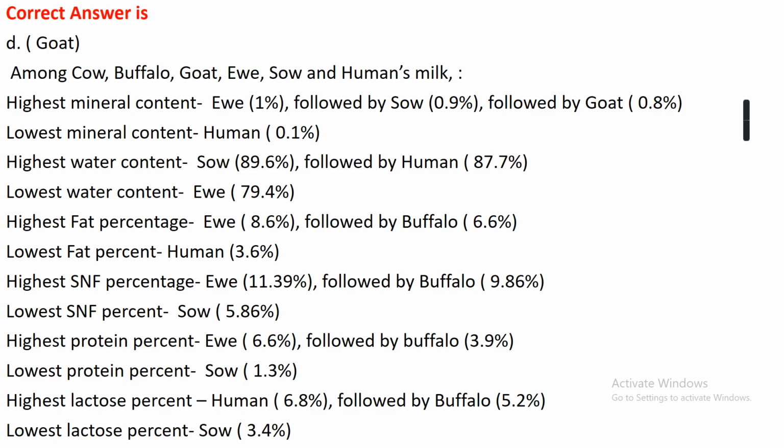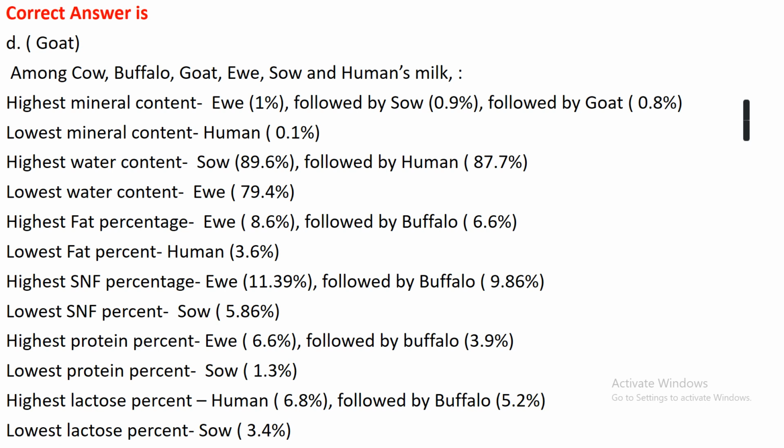Among cow, buffalo, goat, ewe, sow, and human milk, the highest mineral content is present in the milk of ewe, that is 1%, followed by sow, that is 0.9%, followed by goat, that is 0.8%. Similarly, the lowest mineral content is present in the milk of human, that is 0.1%. The highest water content is present in the milk of sow, that is 89.6%, followed by human, that is 87.7%, while the lowest water content is present in the milk of ewe, that is 79.4%.